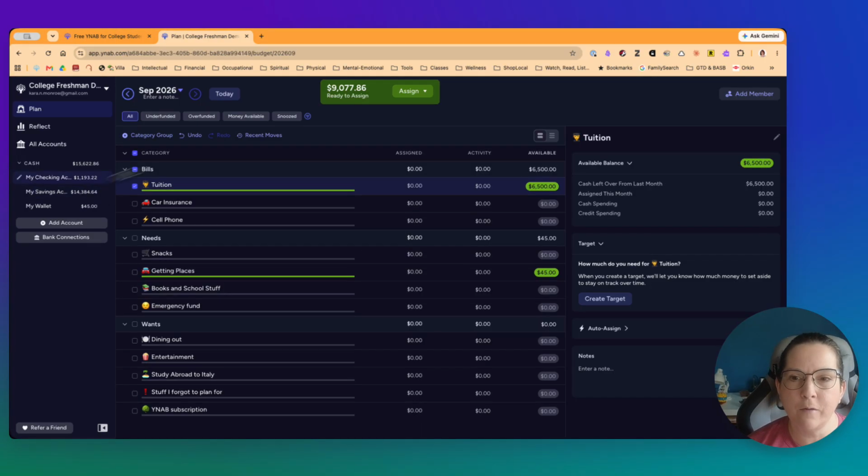It's something I wish YNAB actually allowed, because there are some weird things like tuition where you only pay them a couple of times a year, but I get why they do that. You can't necessarily give money a job so far out if you're not tracking it. I use this funding the future all the time.